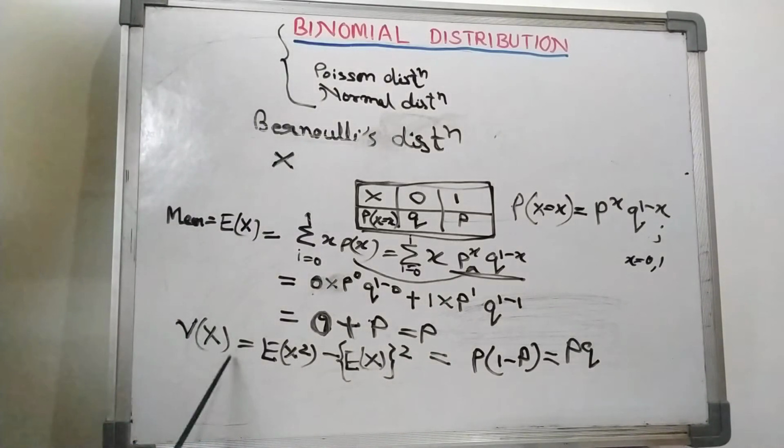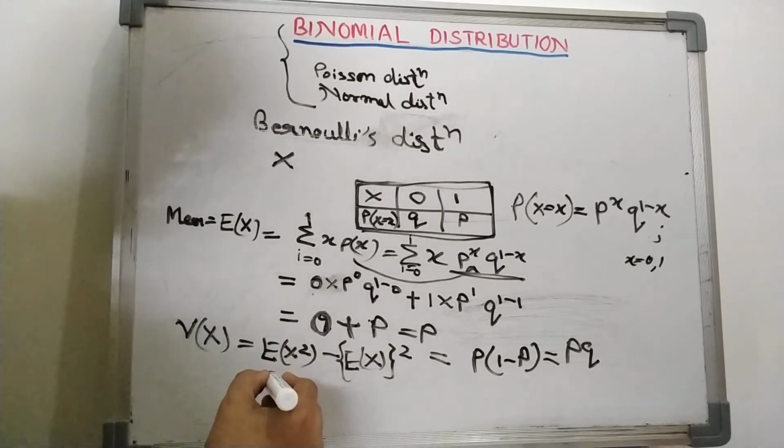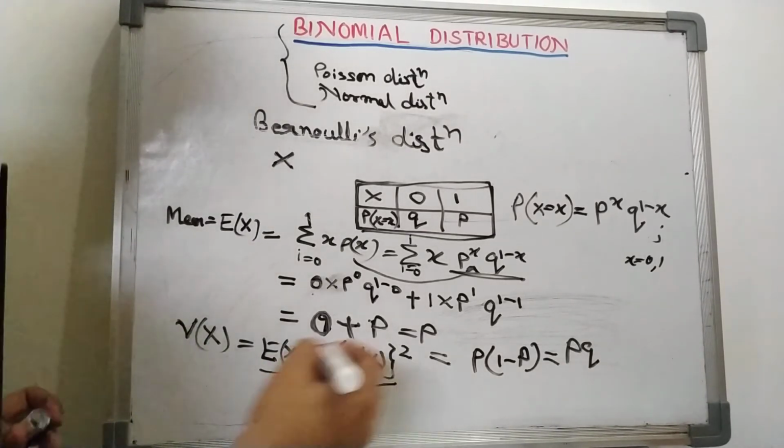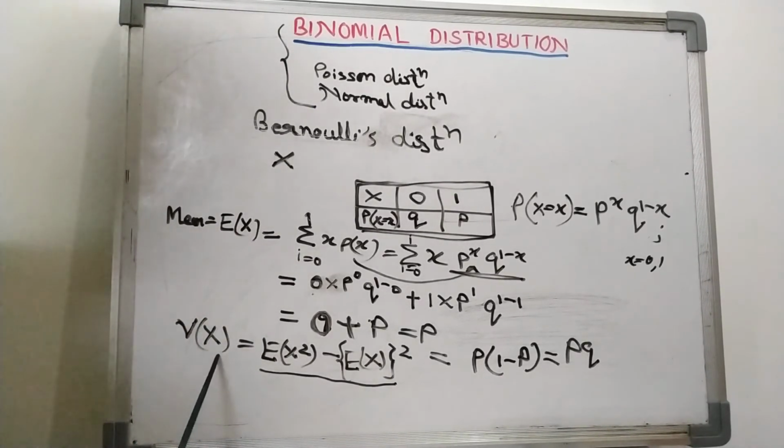Now for the variance of x, this is the formula: variance of x is the expectation of x square minus the expectation of x whole square. We have used this formula in our random variable chapter, where x is a random variable.